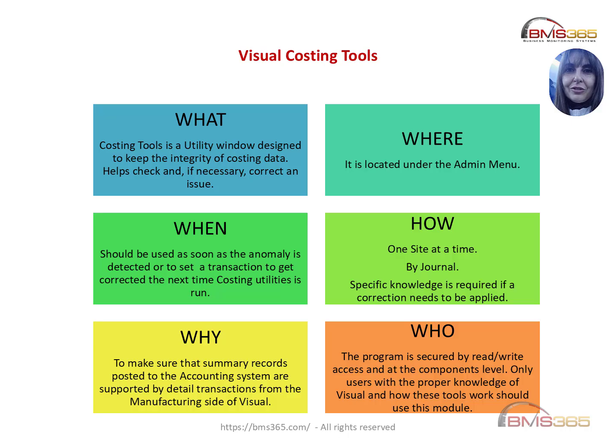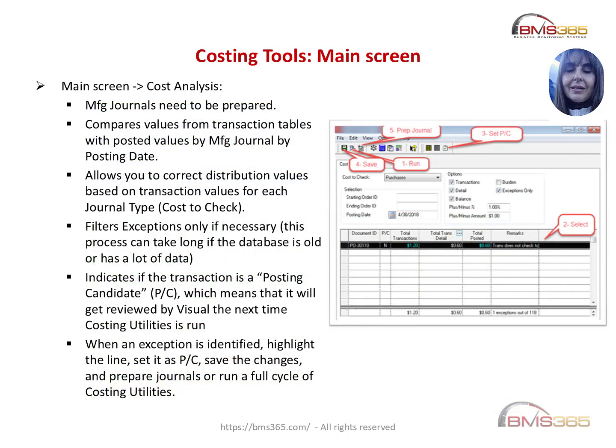Within the costing tools, the main screen allows you to compare transaction values with posted journal values. From here, you can identify exceptions, set transactions as posting candidates, and prepare journals. Once flagged, Visual re-evaluates those transactions during the next costing utilities run, or you can just prepare the journals from the same costing tools screen.